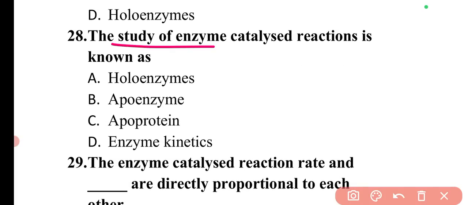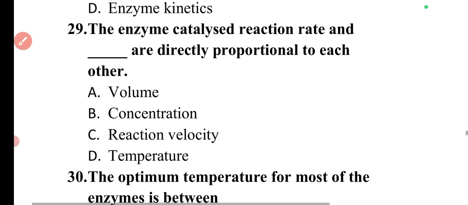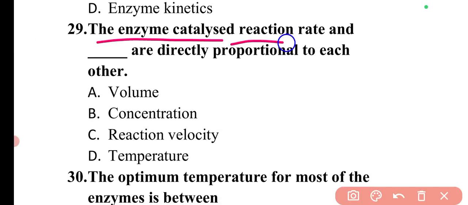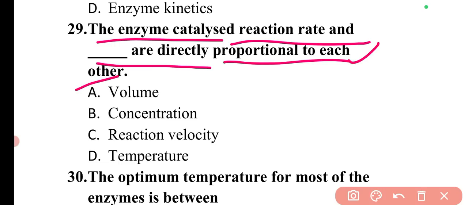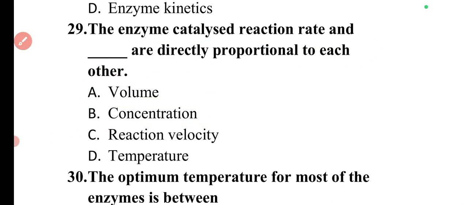Next question is, the study of enzyme catalyzed reaction is known as, so the study of enzyme catalyzed reaction is known as enzyme kinetics. So here option D is correct. Next question is, the enzyme catalyzed reaction rate and dash are directly proportional to each other. So the reaction rate and concentration are directly proportional to each other. So here option B will be the correct answer.